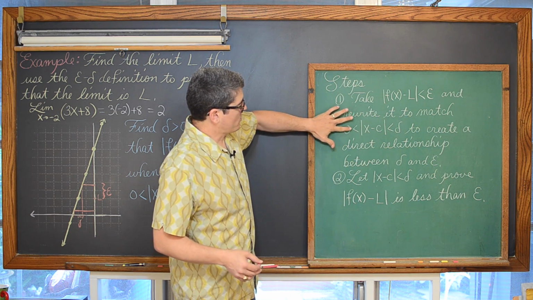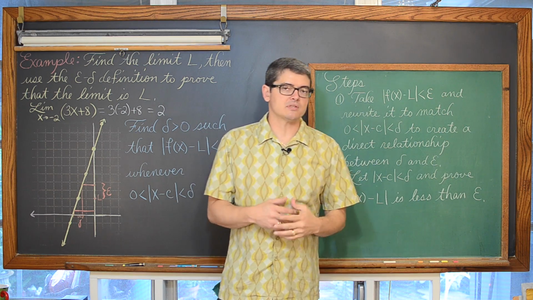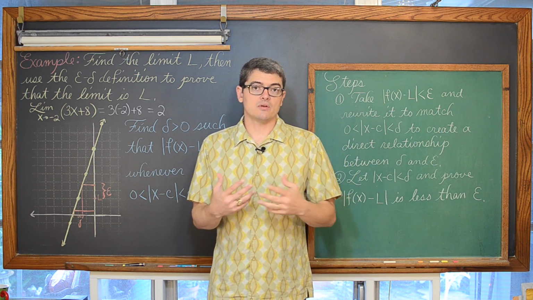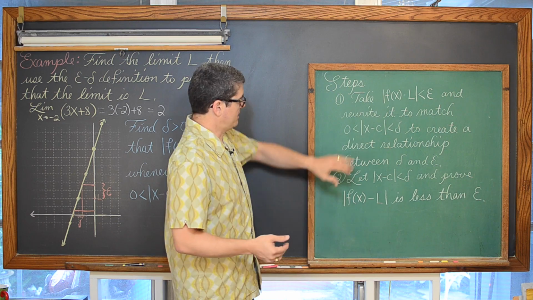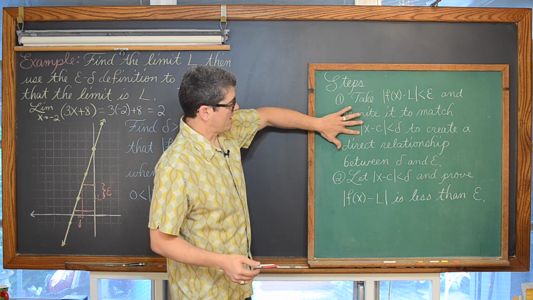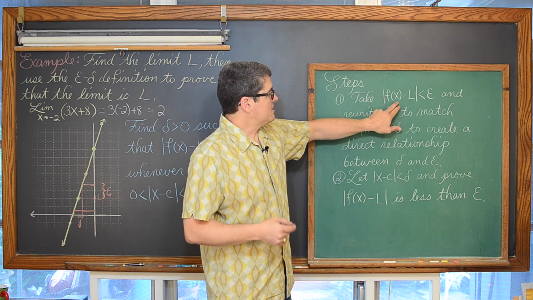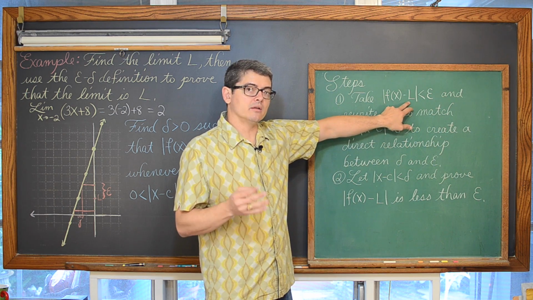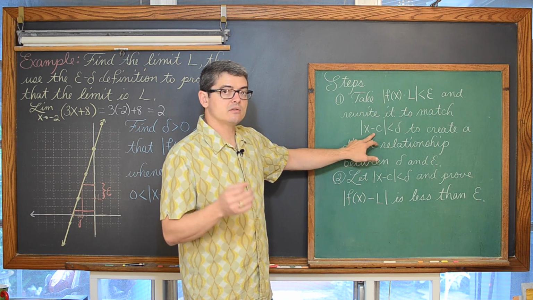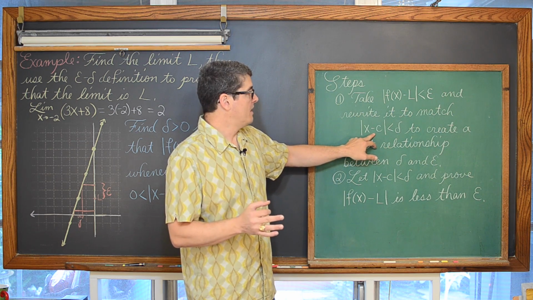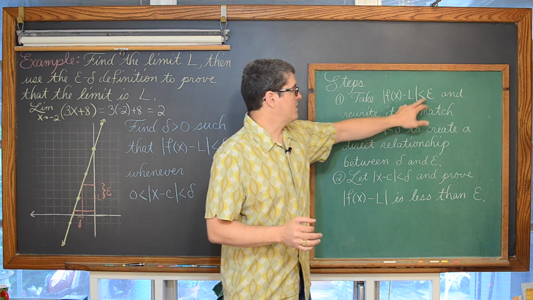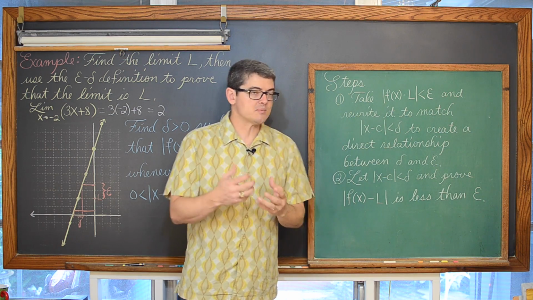Again, this being greater than 0 is just the emphasis that x and c are not the same value. x is approaching c. Really, you're going to see me emphasizing the right-hand side here, x minus c being less than delta. When we get this f of x minus L expression to match this x minus c notation, that is going to allow us to create a direct relationship between epsilon and delta.